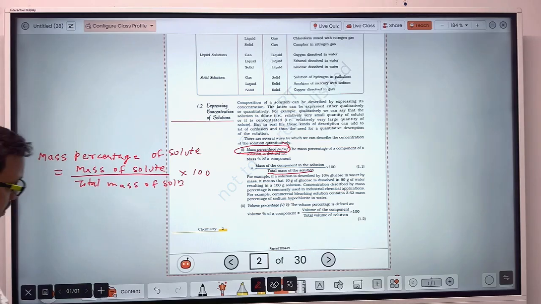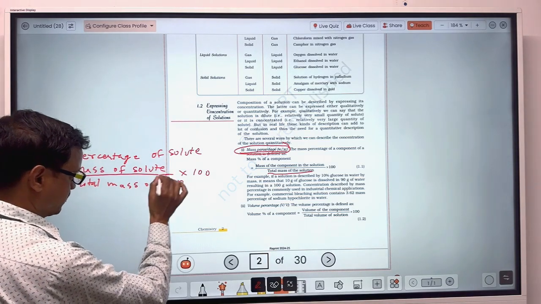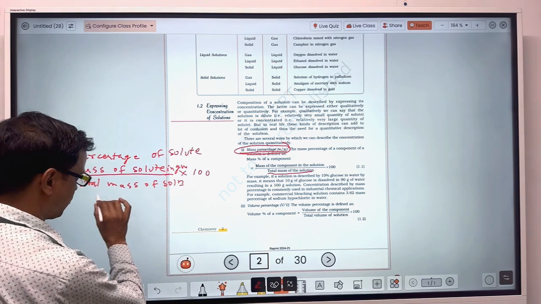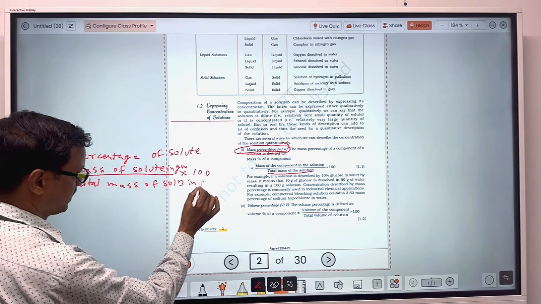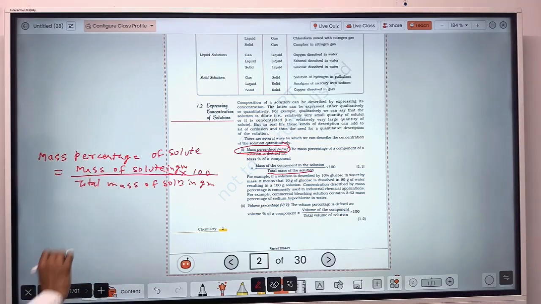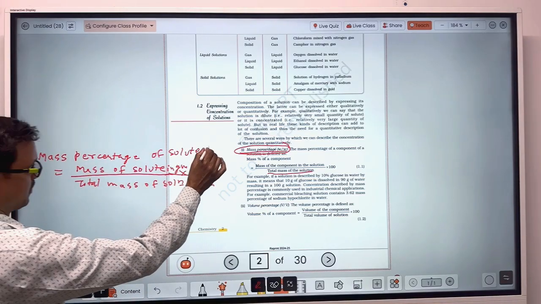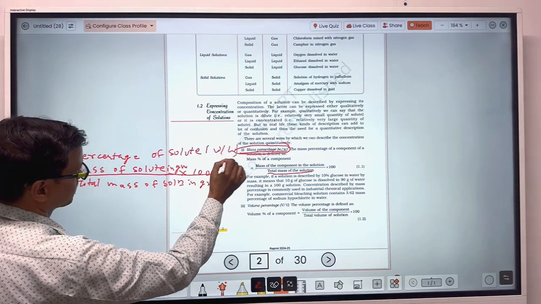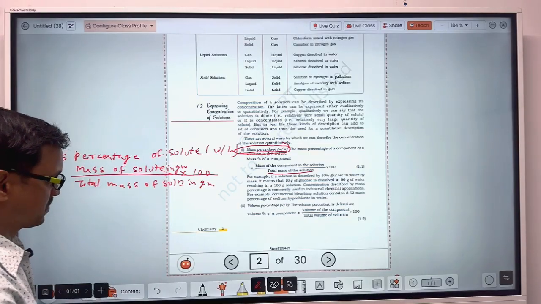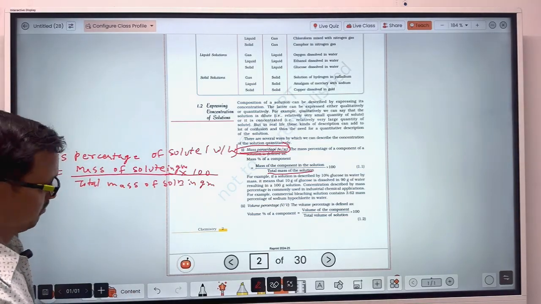The unit of mass of solute, if that is in gram, then mass of solution should also be in gram. So mass percentage of solute, that is W by W, is mass of solute upon total mass of solution, into 100.